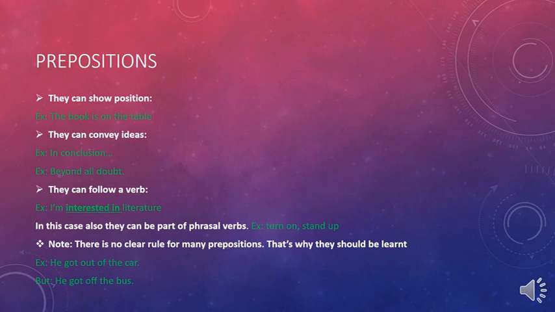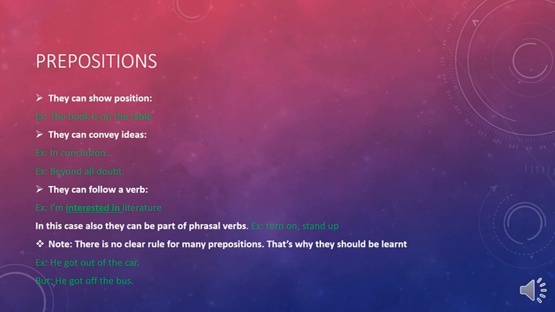See? Also, that leads us to something that we learned already, which was phrasal verbs. You remember phrasal verbs? When we have a verb and a preposition after it directly, which give a different meaning, like turn on, or stand up, or sit down. All these words are phrasal verbs. The note here is that there is no clear rule for how prepositions work. So you should learn them individually. That's why they should be learned.